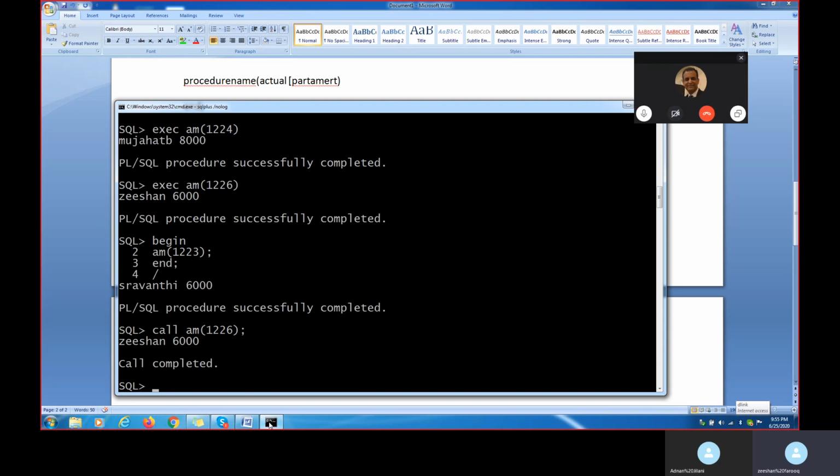Now, after this, for example, if I wanted to apply cursors in the procedure, how would I apply the cursor in the procedure? Let's see.